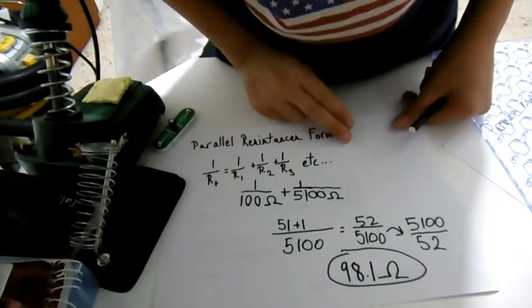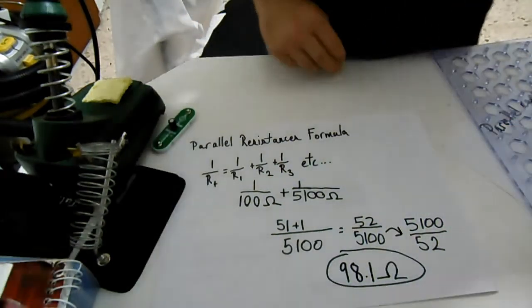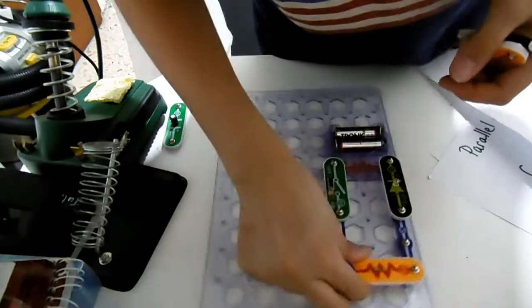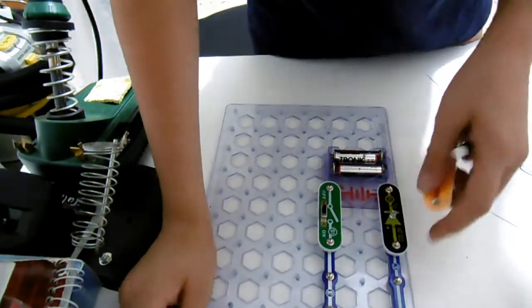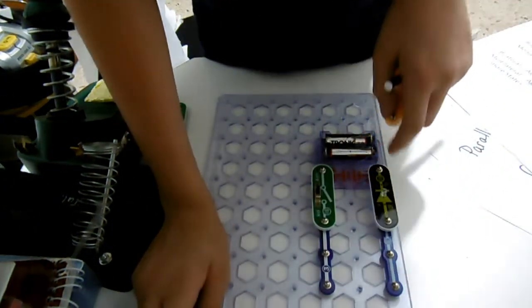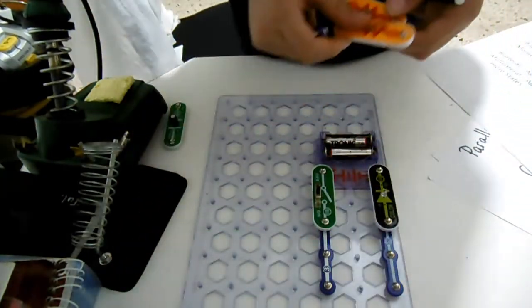I'm going to show this in practical of how the resistance decreases dramatically when I connect a 100 ohm resistor in parallel to a 5.1 kilo ohm resistor. I now have my circuits. This is an open circuit. I'm going to connect resistors here. I'm going to turn off the light and you should see what happens to the brightness of the bulb when I connect the resistors.